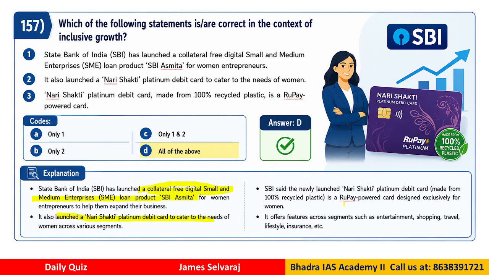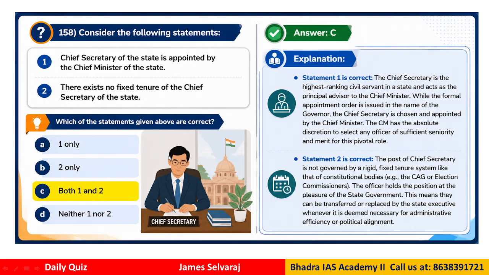Now this card is designed exclusively for women and 100% recycled plastic. Okay. So now it offers a lot of features like entertainment, shopping, travel, lifestyle, insurance, all that. Women can actually use this card for that purpose. Okay. So all the statements are correct. That is answer is D.